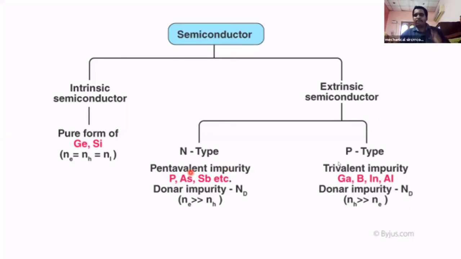Here p type means we are adding trivalent impurity to the semiconductor, meaning the impurity has 3 valence electrons. Semiconductor silicon or germanium has 4 valence electrons. Trivalent means 3 valence electrons are shared with the silicon, and 1 vacancy is there. By adding impurity we can increase the vacancies, meaning positive charge, that is holes. Because of those holes the conductivity is increased.